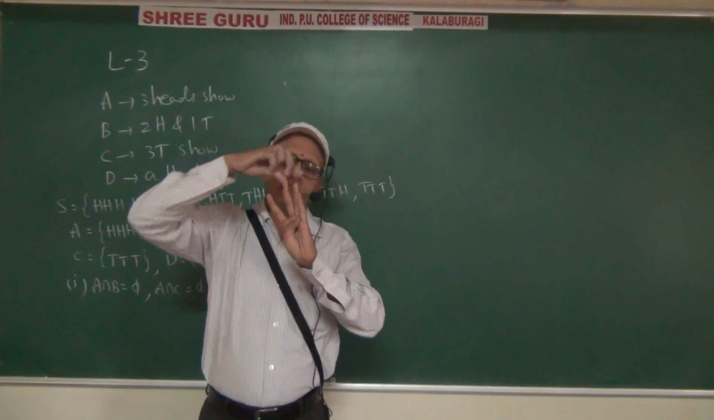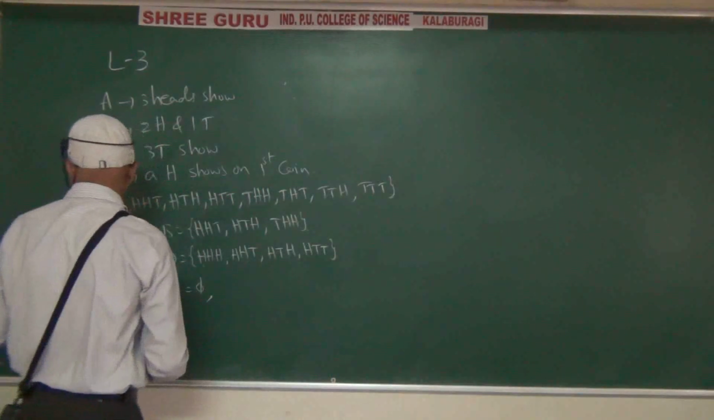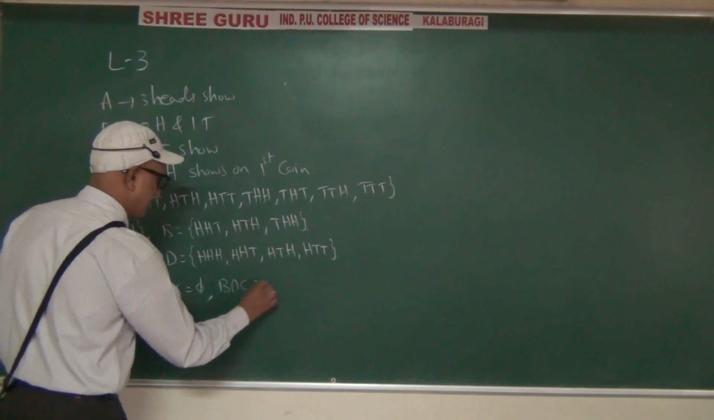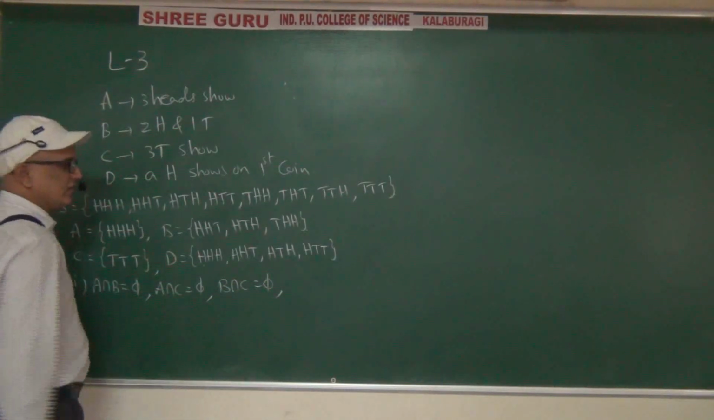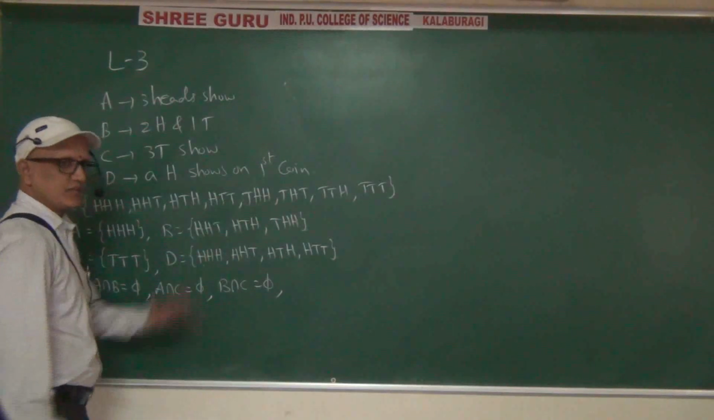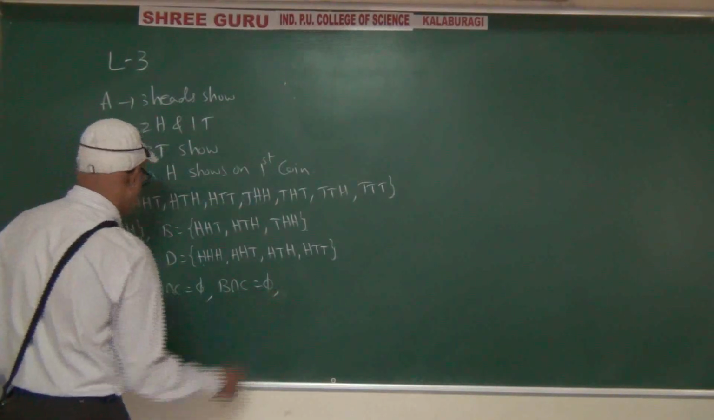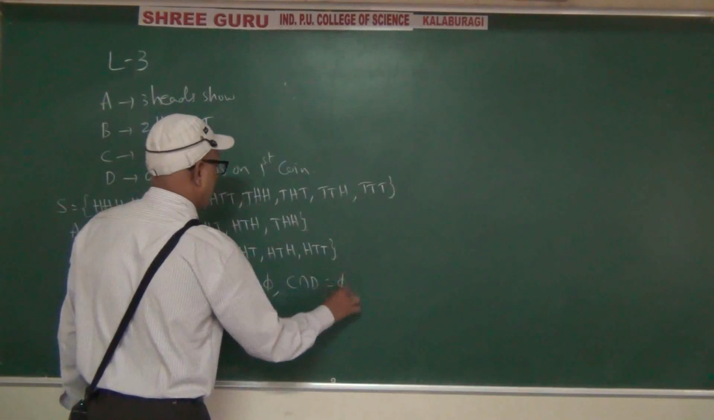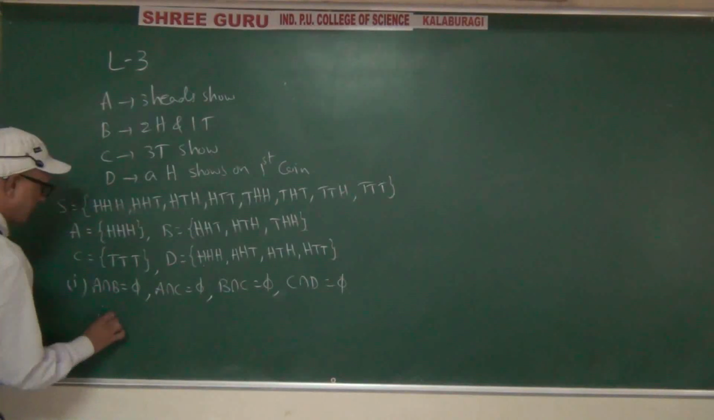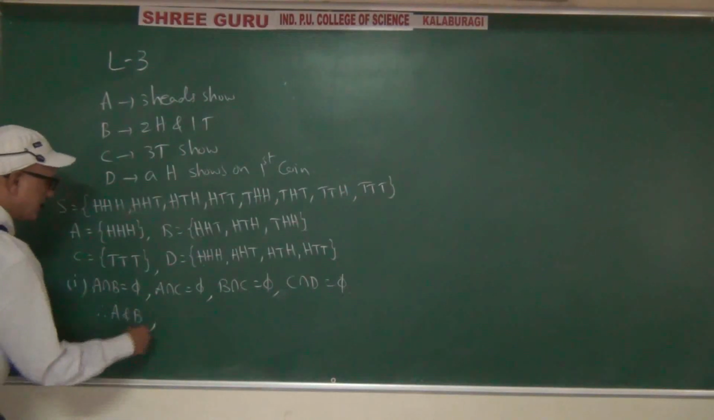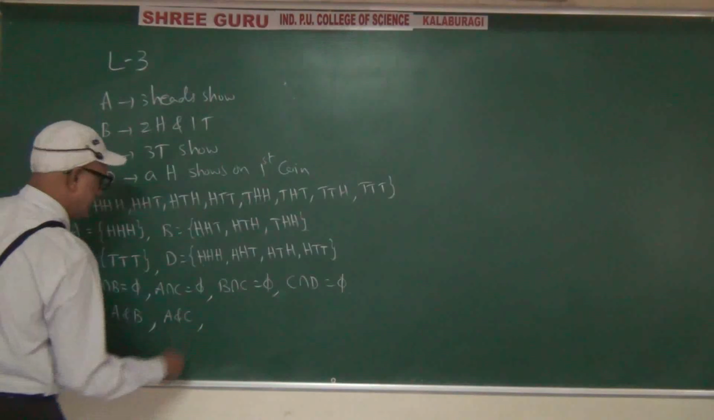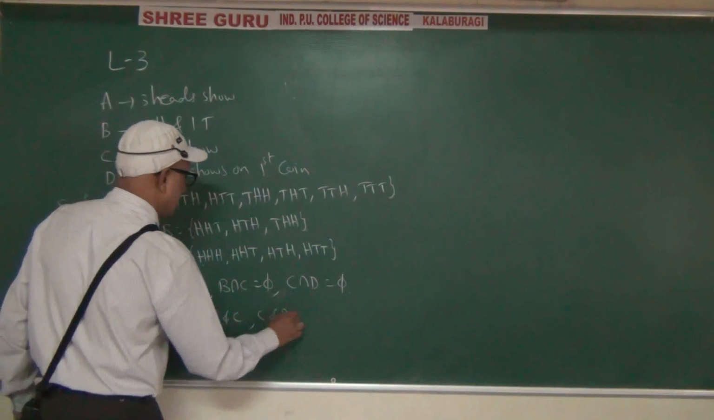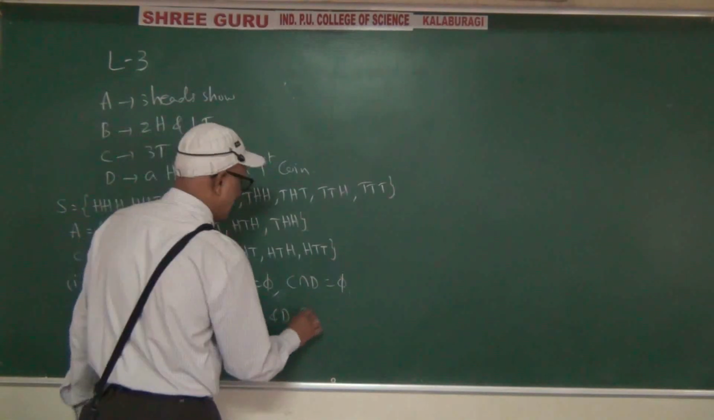Now BC, BD, CD. BC: yes. Next BD: no, HHT is there. Last one, CD: yes. Therefore, A and B, A and C, B and C, and C and D are mutually exclusive.